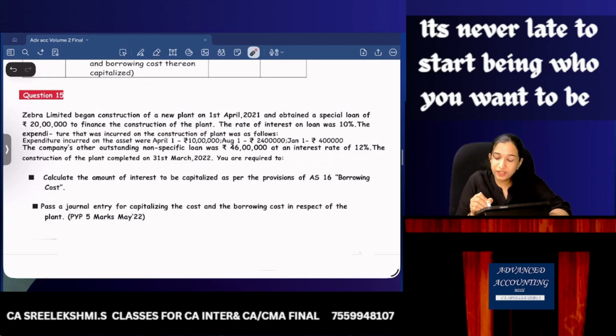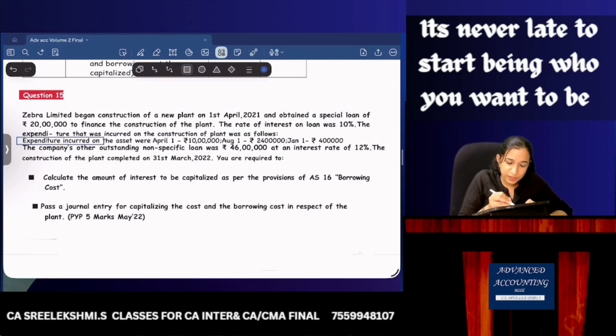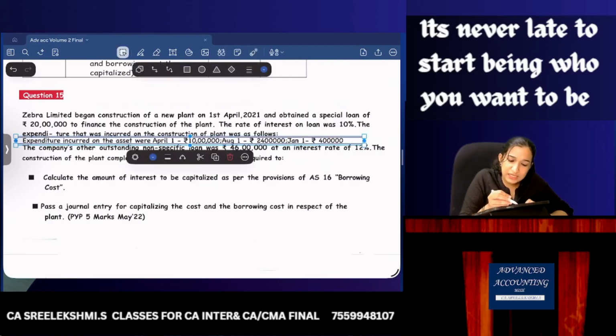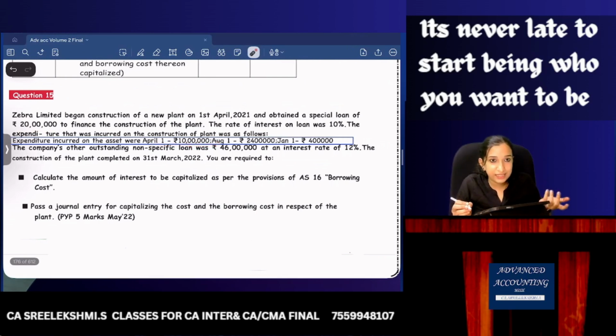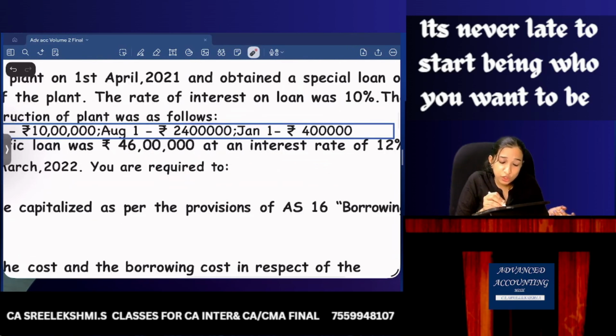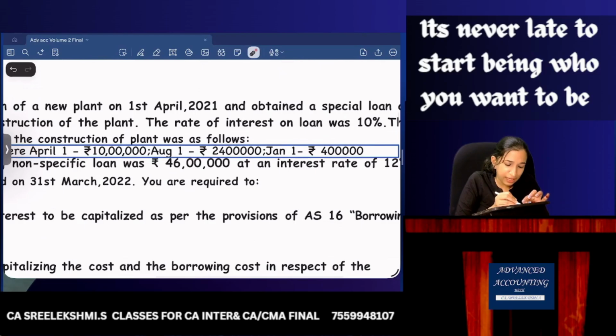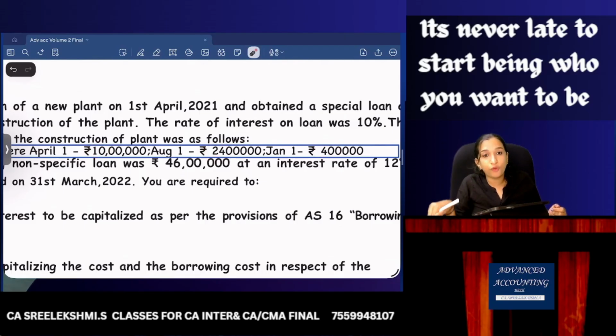Okay. The rate of interest on loan was 10%. The expenditure incurred on the construction of the plant was as follows. See, if this line is missing in your book, please add expenditure incurred on asset. 1st April. So I have taken a loan of 20 lakhs. And how much is the expenditure incurred for the asset? 1st April, 10 lakhs I incurred. 1st August, 24 lakhs. January, 4 lakhs. So 10 lakhs, 24 lakhs, 4 lakhs, which means total value of the asset is 34 lakhs.